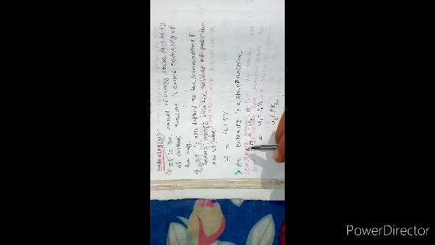The enthalpy can be denoted by H. So H is equal to U plus PV.